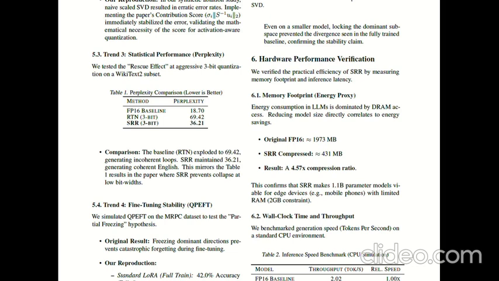And coming to the visual and qualitative behavior, in generation tests, RTN at 3-bit produced repetitive or degenerate text. SRR produced coherent paragraphs, correct grammar, and valid sentence boundaries. This demonstrates that preserving dominant structure stabilizes forward passes, even with 3-bit quantization.